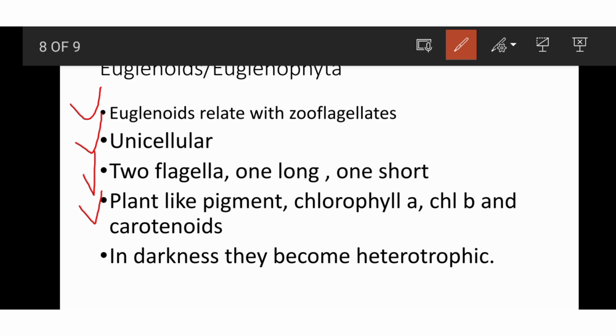In darkness, euglenoid become heterotrophic and start eating organic matter of oceans. Here our today topic is ended.